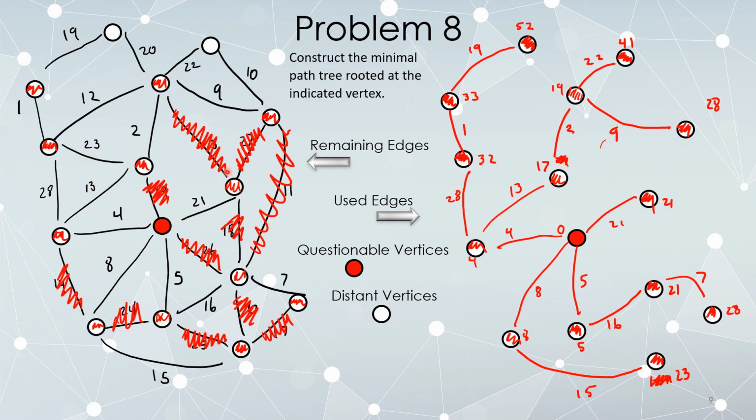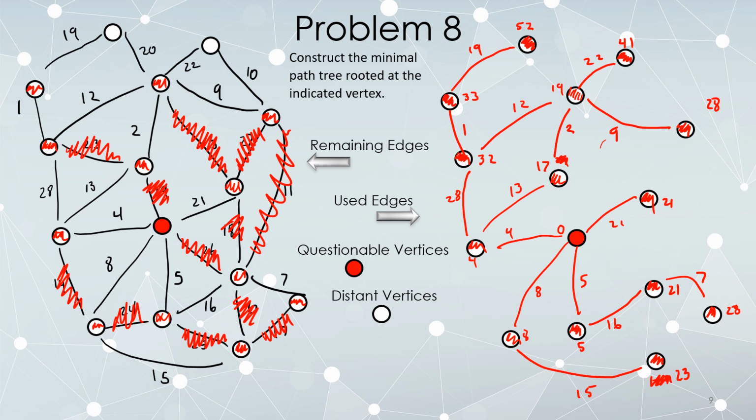Here, this edge 23. Let's try that out. So I try to connect these with a 23, but 32 plus 23 is bigger than 17, and 17 plus 23 is bigger than 32. So I'm not going to use that edge. Having made that determination right as I was attempting to put it in, I get to delete it from my original graph. This 12, let's try that.